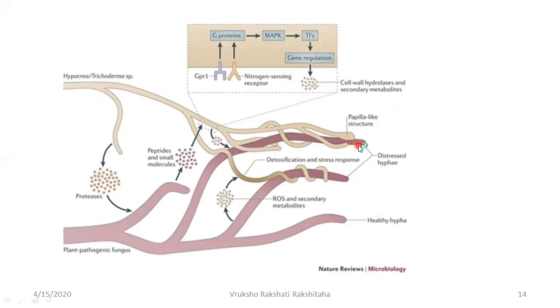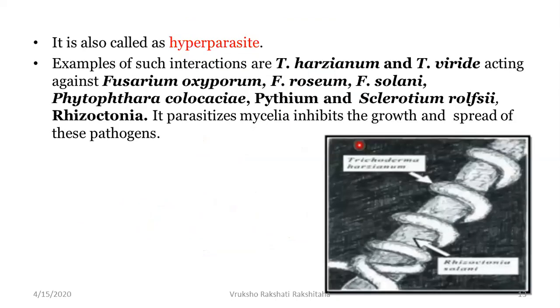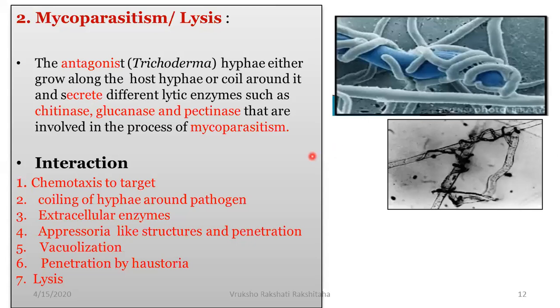The other method of penetrating is by means of haustoria. And you know that the fungal cell wall is made up of chitin and pectin. So what Trichoderma does is it also produces special enzymes, that is the lytic enzymes by name chitinase, glucanase, and pectinase.